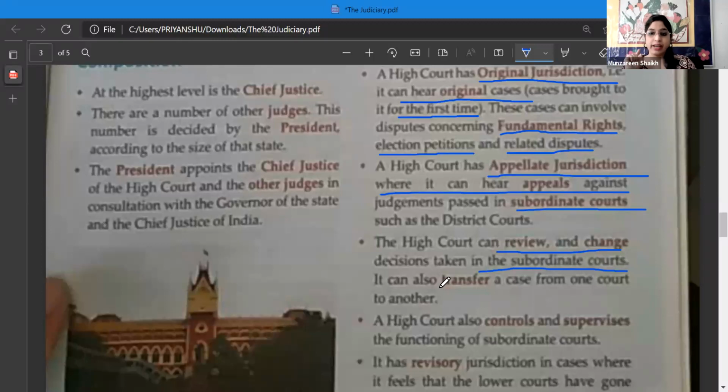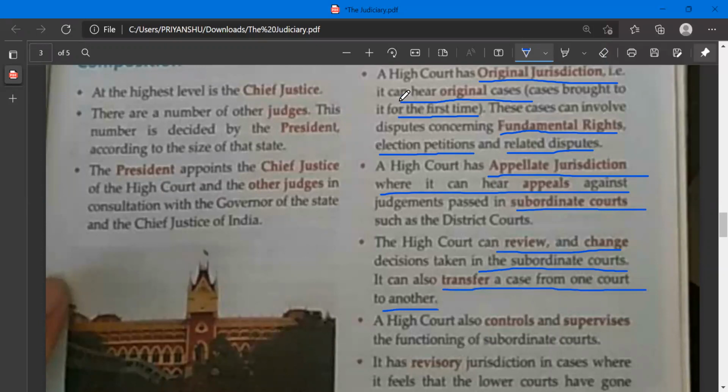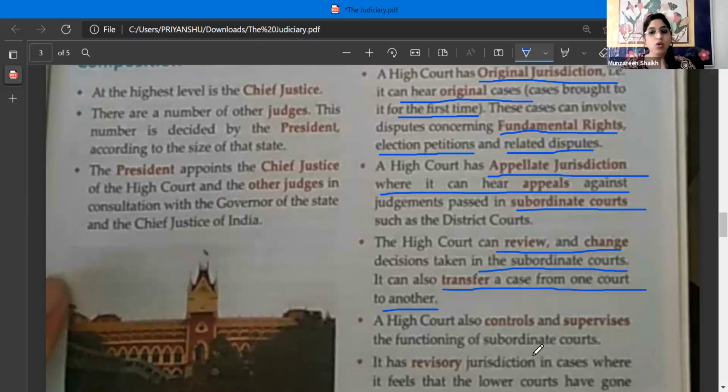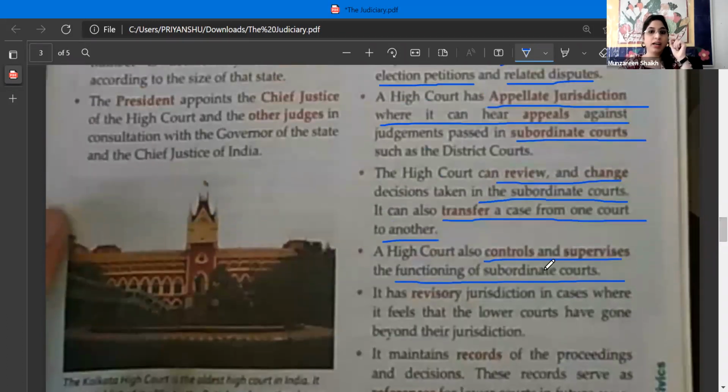It can also transfer a case from one court to another court. This also happens in the High Court. Have you all understood till here, children? Yes, ma'am. A High Court also controls and supervises the functions of the subordinate courts. So, the subordinate courts work under the control of the High Court. It's the High Court which controls and supervises the subordinate courts. Under the supervision of High Courts, all the subordinate courts function.